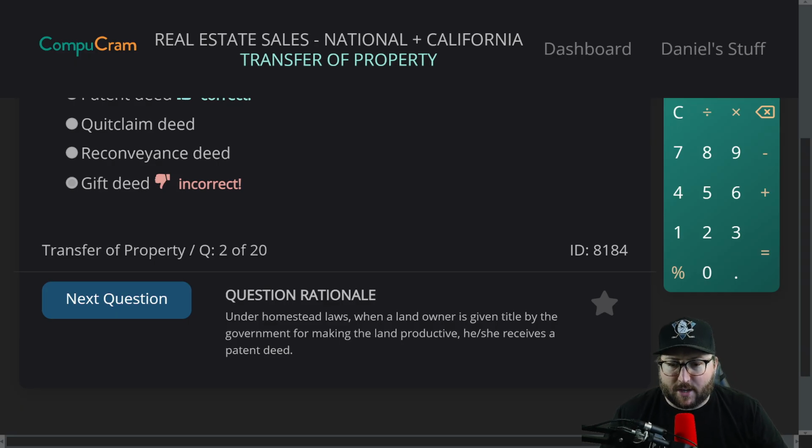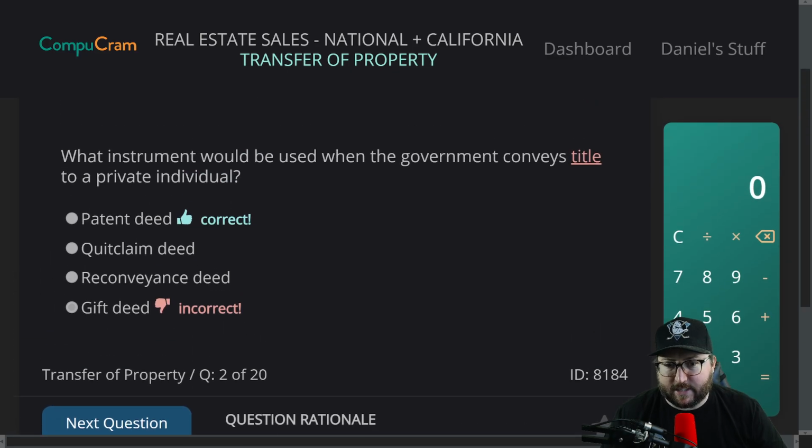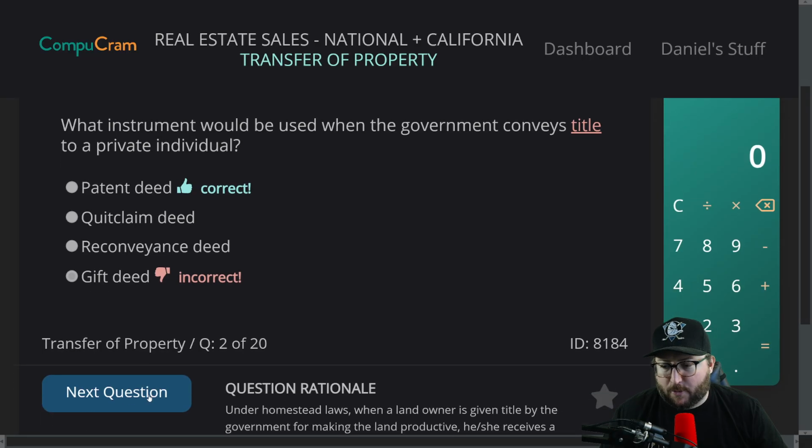Under homestead laws, when a landowner is given title by the government for making the land productive, he or she receives a patent deed. Transfer of property. We got to work on this one.